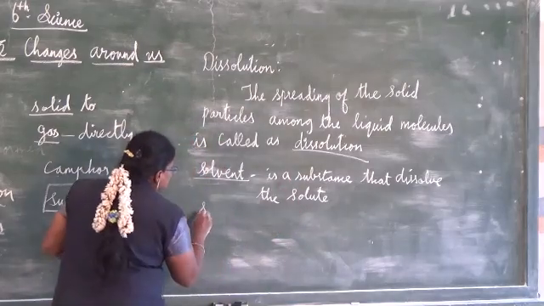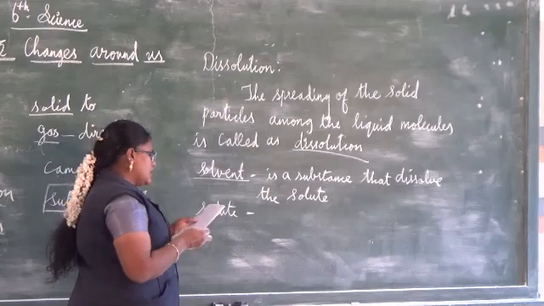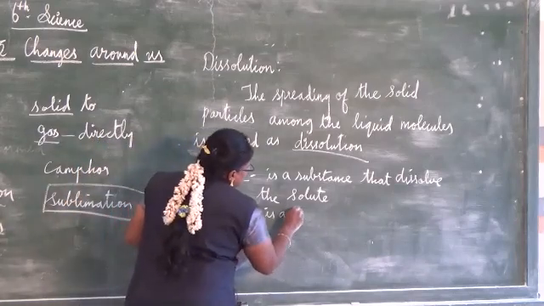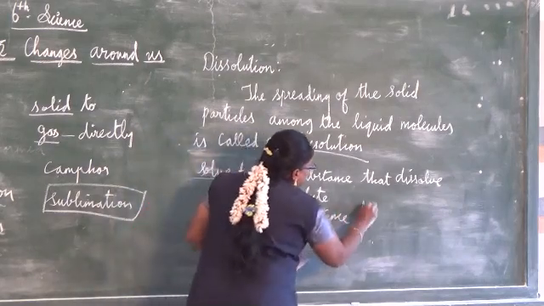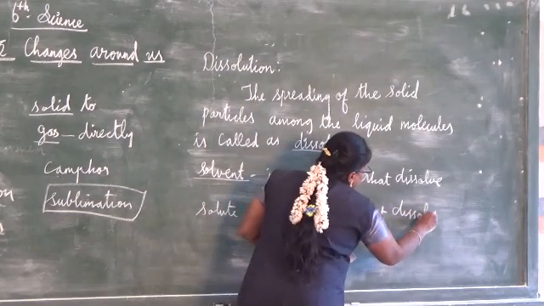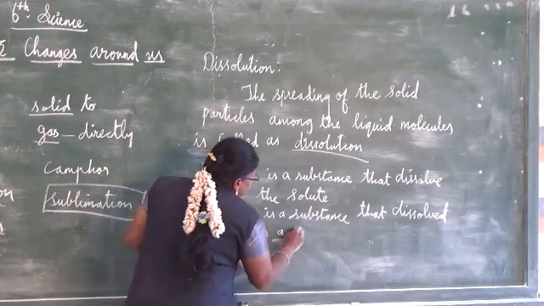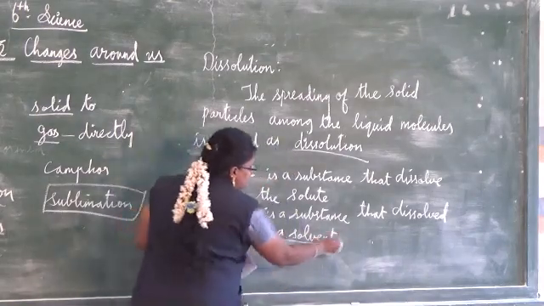Next, what does solute mean? Solute, example is sugar. A solute is a substance that is dissolved in a solvent. You know what is solvent, isn't it?